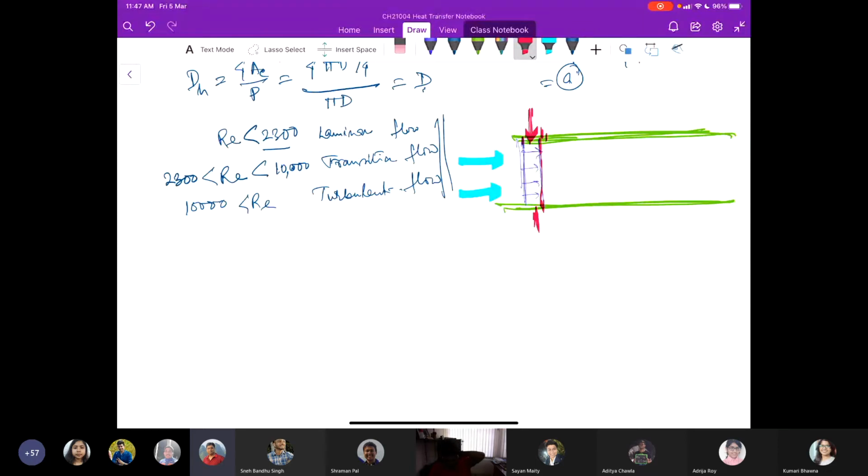But when it just hits the wall of this pipe, like the concept of our boundary layer development, the boundary layer will be like this. But since we have walls on both sides, it would be suppressed. So two velocity boundary layers would merge after a certain distance from the entrance.